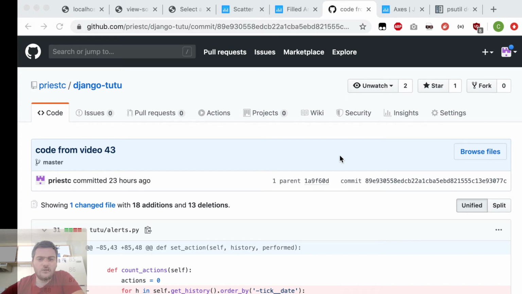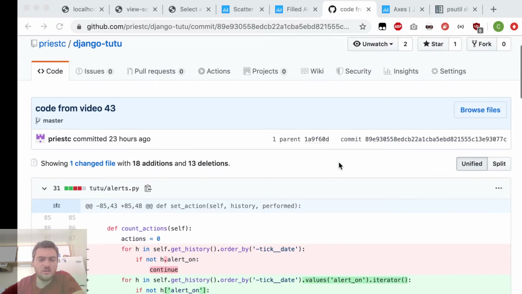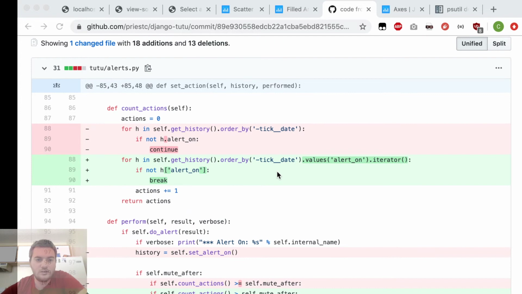Like always, I'm going to start by reviewing what I did in the last video. The first thing I did was slightly modify this count actions method. I removed continue and replaced it with break, because once we find the first non-alert on value, we stop incrementing the actions variable, and so the best thing to do there is just to break because there's nothing else in this loop that we want to do. So break is a better choice here instead of continue, even though continue does work.